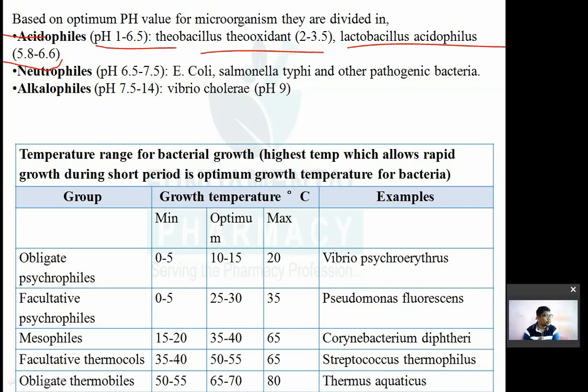Neutrophils means those bacteria which have optimum pH in a neutral range. So neutrophils will grow at a pH of 6.5 to 7.5.